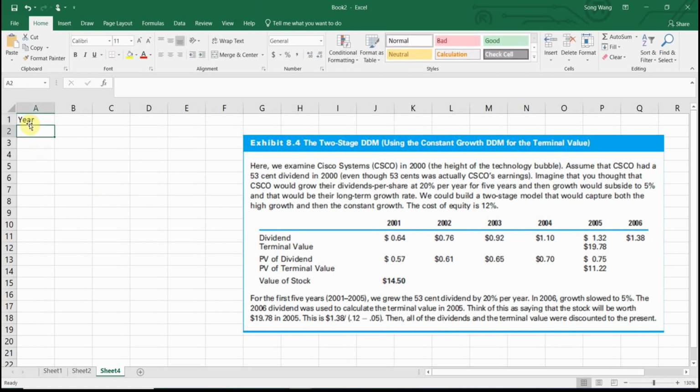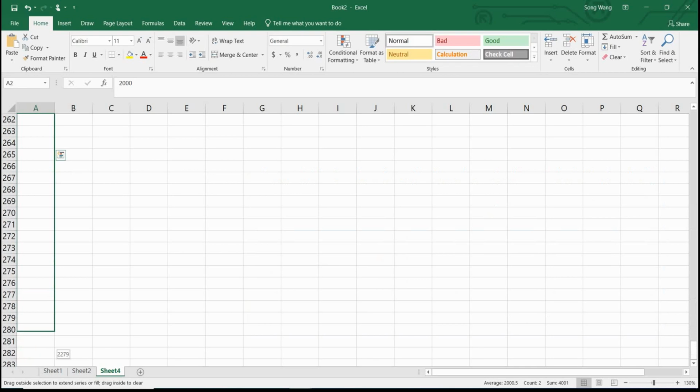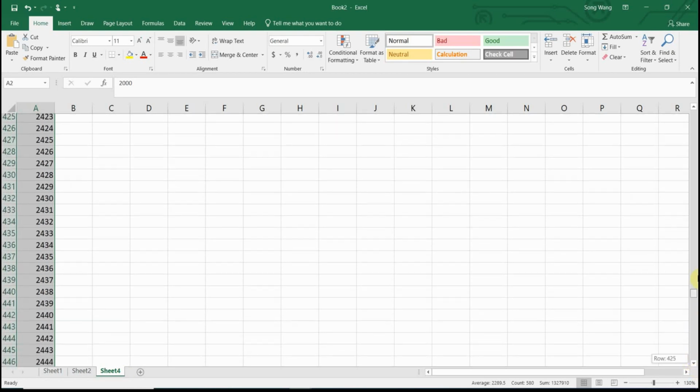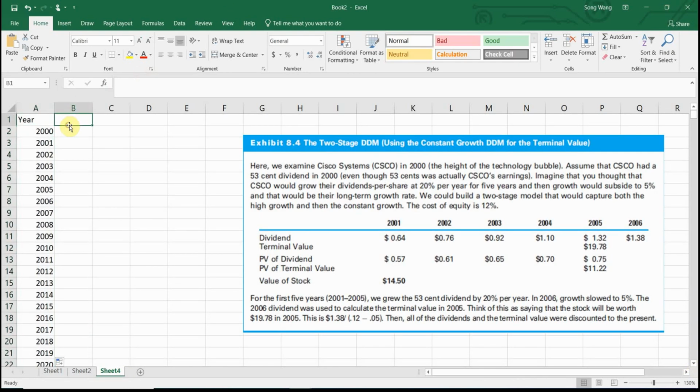So you have calendar year of 2000, and you also have 2001. All right, so I'm going to generate an infinite amount of years. Of course, it can't be infinite because Excel can only contain about 1 million rows. So 500 is a good amount, okay? All right, and then I have all the dividends here in this column.